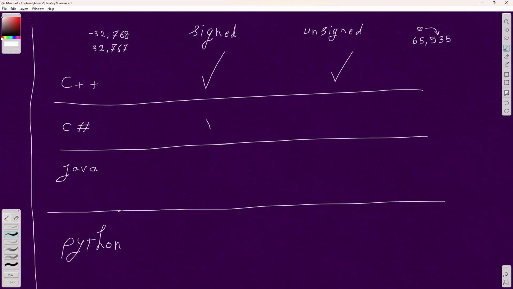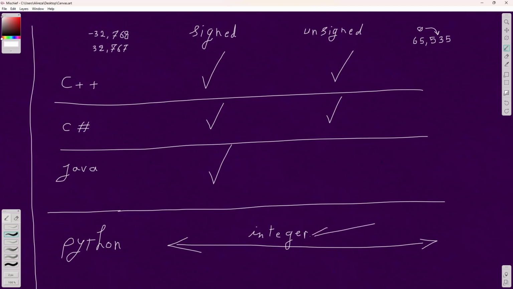C# has both of them. Java, again, only has the signed value. Now, Python is a big exception here. Python does not separate the range of numbers beyond bytes. In Python, either you have an integer or it's not an integer and it has decimal sections. So an integer in Python can have as many digits in it as it needs to. It doesn't have any upper or lower bound.